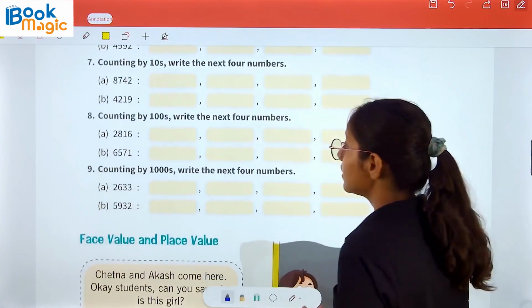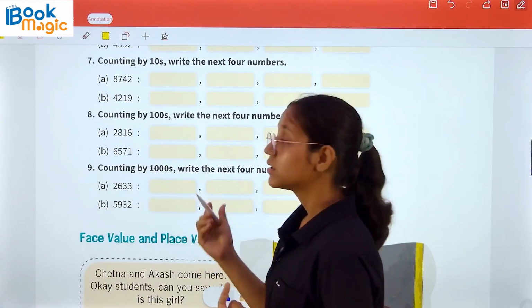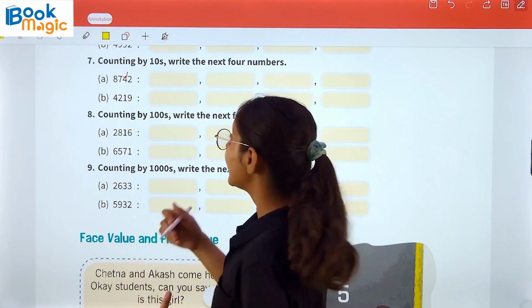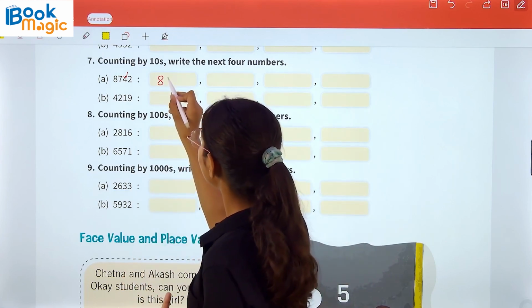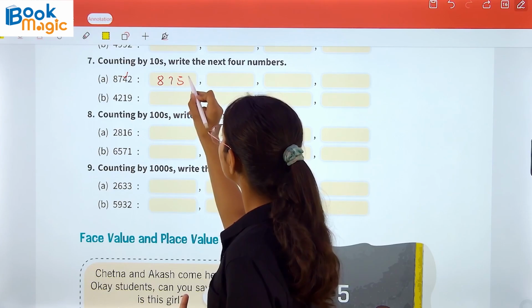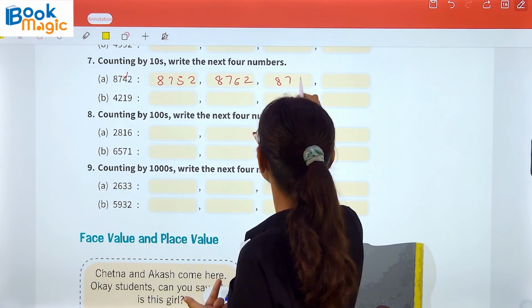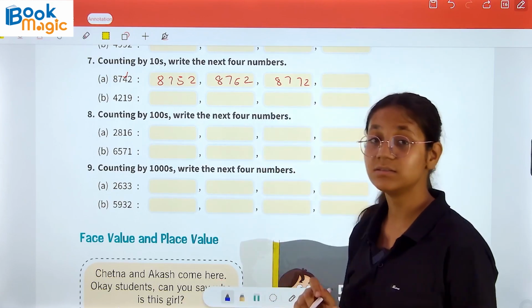Now the question number 7, counting by 10. So we have to just skip the tens place. 8,742. Now 8,752. In a similar manner 62. Similarly 72. And so on.